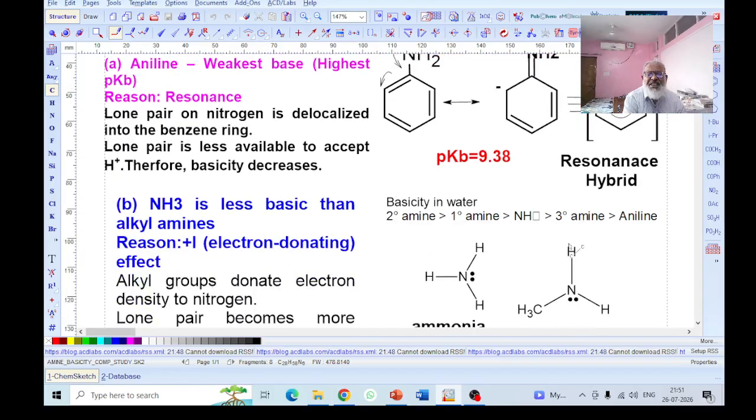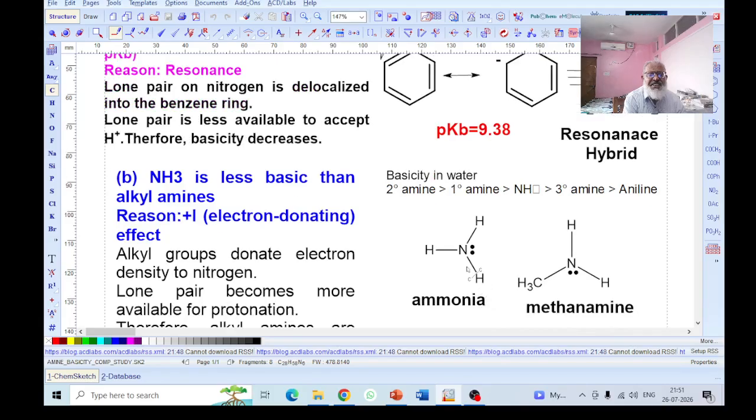Second, why is ammonia less basic than alkyl amine? This is the structure of ammonia and this is the structure of methylamine. What I have said, the four factors govern the basicity. This methyl group has the plus I effect. This donates the electron density, releases the electron density toward the nitrogen atom. The net electron density on the nitrogen atom gets increased. That's why methylamine is more basic than ammonia.